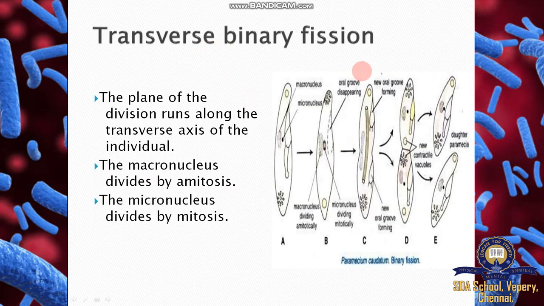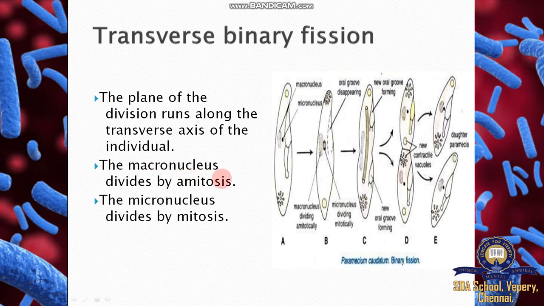Transverse binary fission happens here in Euglena. Sorry, Paramecium, not Euglena, Paramecium. Here the division happens transversely. The nucleus is going to divide because the nucleus will be elongated, then makes a furrow at the middle. Transverse division gives daughters. The plane of division runs along the transverse axis of the individual.